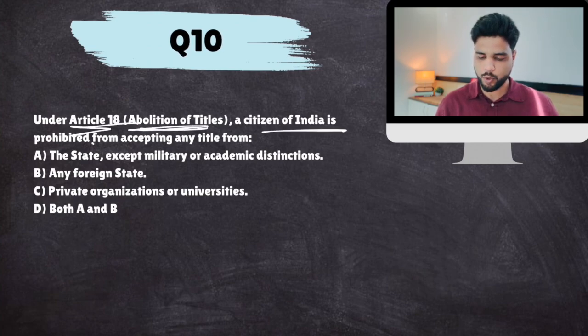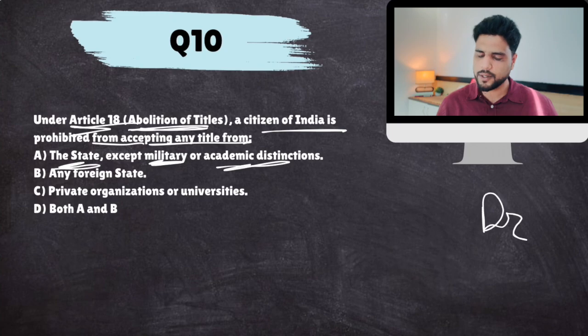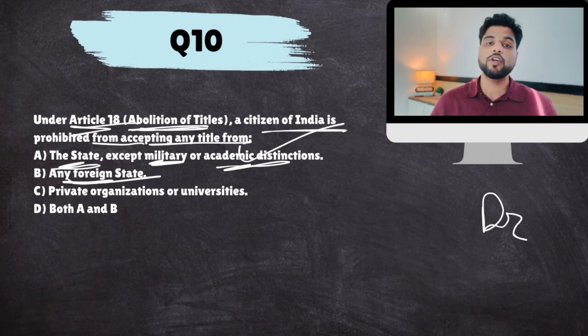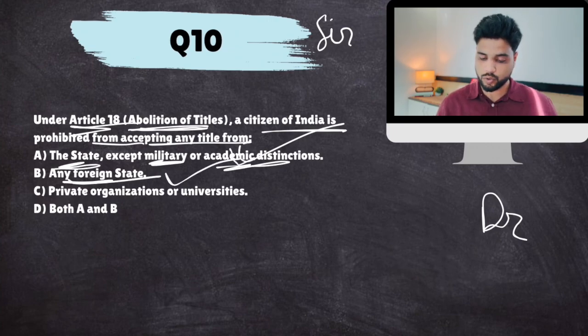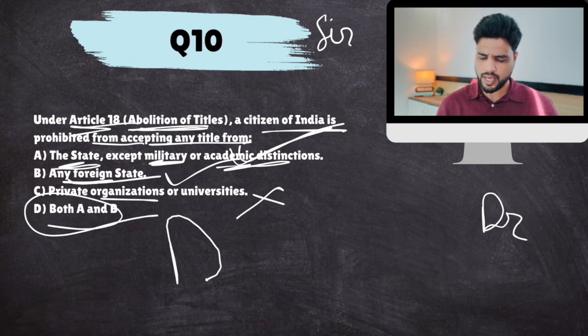Article 18, Abolition of Titles. A citizen of India is prohibited from accepting any title from the state. The state shall not give any titles except military titles like colonel, general, and academic titles like professor, doctor. Yes, any foreign state. No foreign state can give any titles to an Indian. So Indians cannot accept the title of Sir, knighthood from the British government or any other. This is also true. Private organizations or universities are not mentioned at all. So the answer is both A and B.